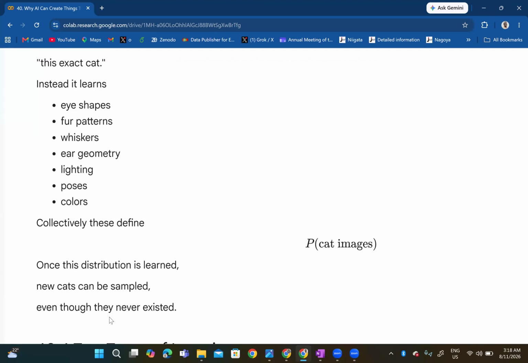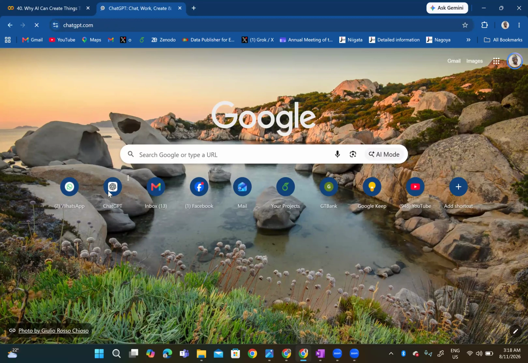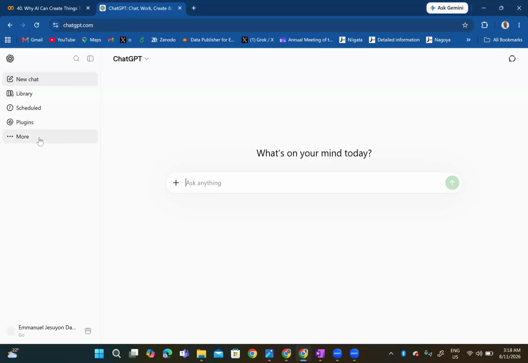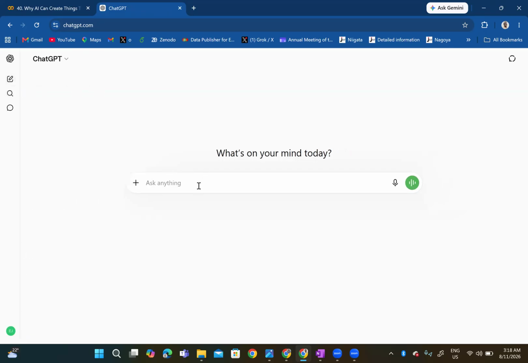So if you now tell AI to generate a cat image, it will sample from this whole probability distribution and put together possible features, and then you can get some kind of cat. So for instance, I can just say, I need a horse-looking cat. Makes no sense, right? So I need a horse-looking cat, right?